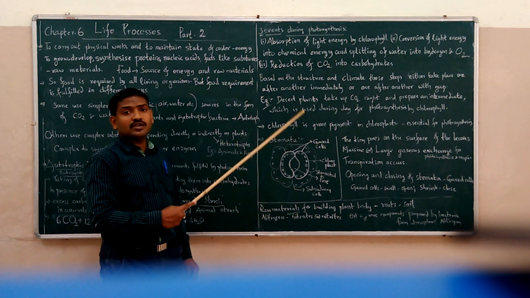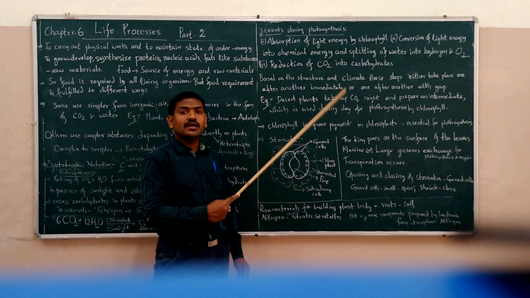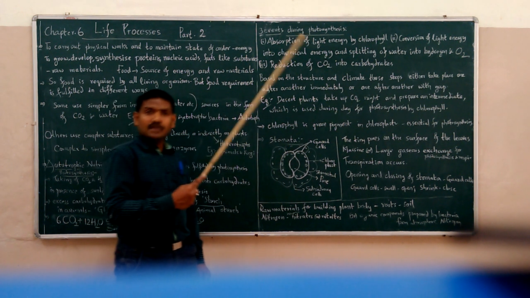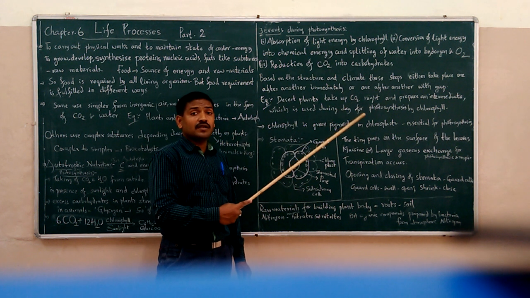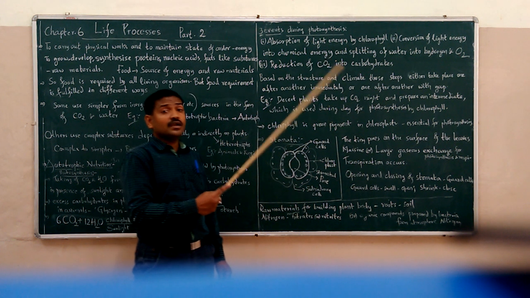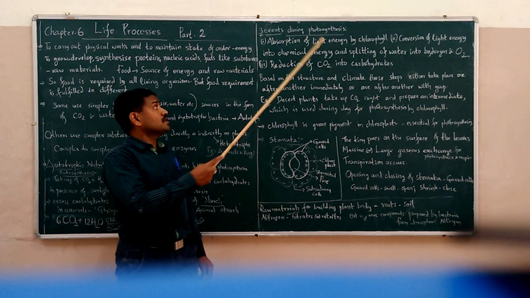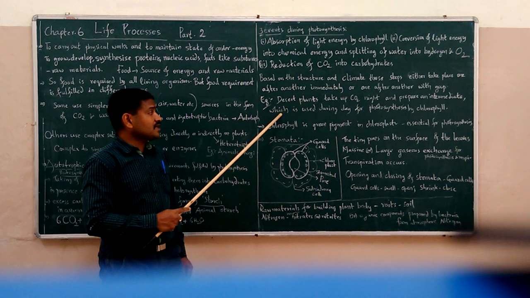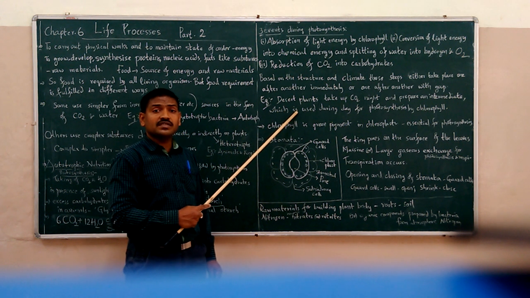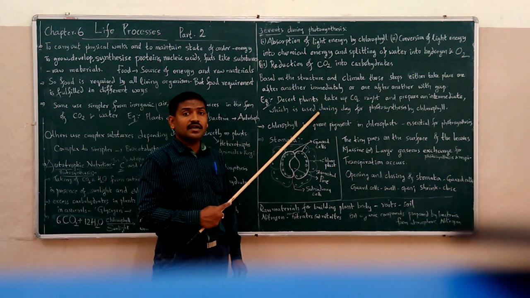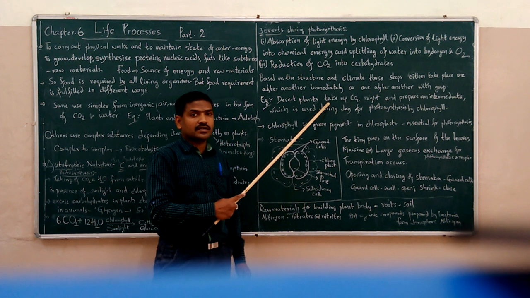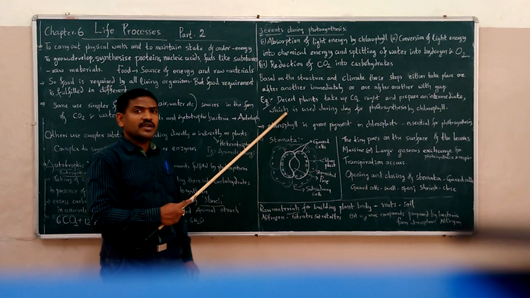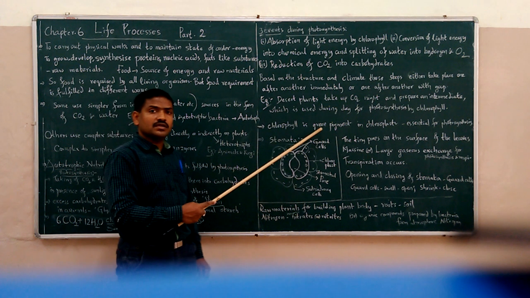If you look at desert plants, to conserve water, they close their stomata during the daytime so that they cannot get carbon dioxide during the daytime, but they get the light energy during the daytime. So how can these three events take place? During the night time, when the temperature is very low, these desert plants take up carbon dioxide and prepare some intermediate from this carbon dioxide. During the daytime, they close the stomata, but this intermediate form of carbon dioxide is utilized by the chlorophyll for the photosynthetic process.